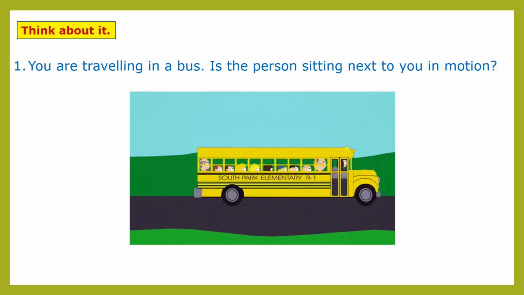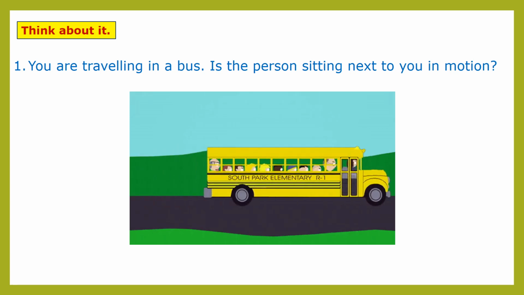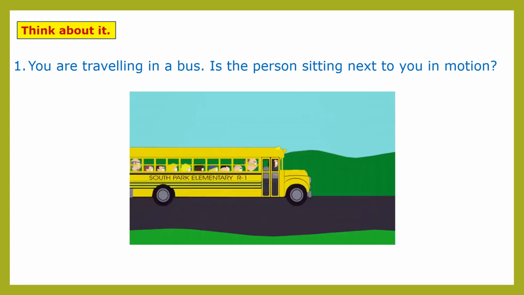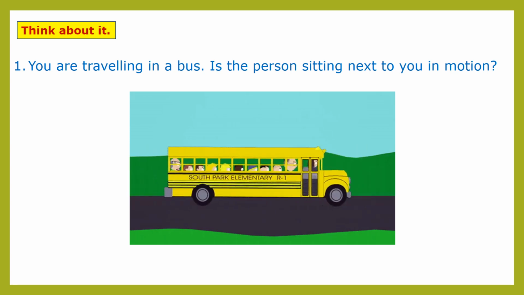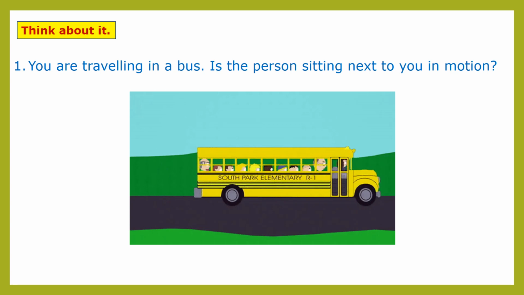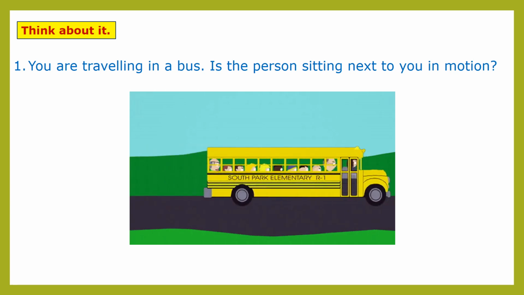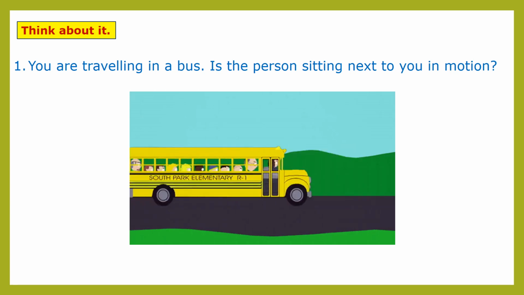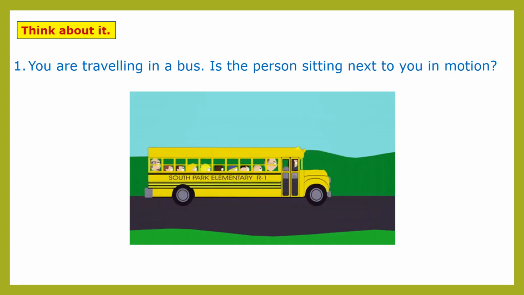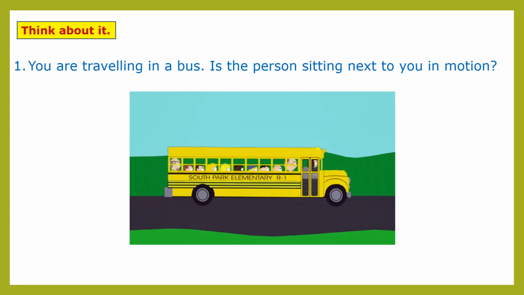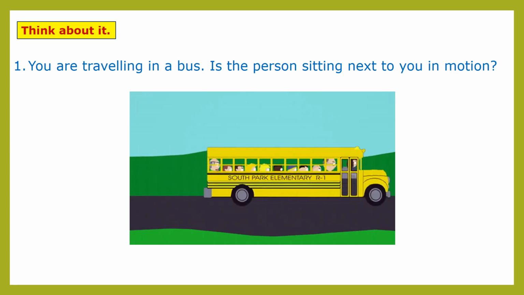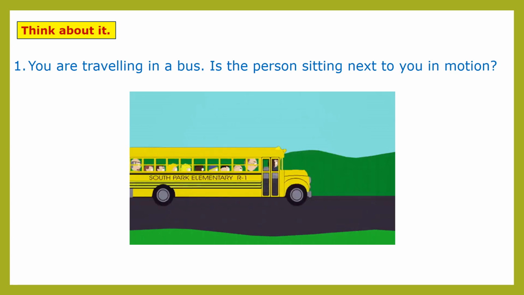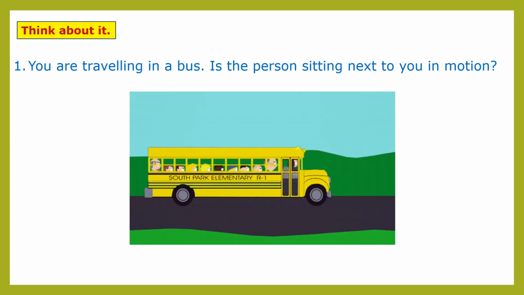Now the next question is, think about it. Children, if you are traveling in a bus, then is the person sitting next to you in motion? No, that person sitting next to you is not in motion with respect to you, but he is in motion with respect to the person who is on the road, because that person on the road is in a stationary state.